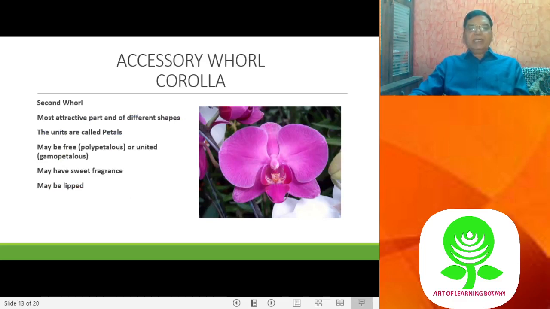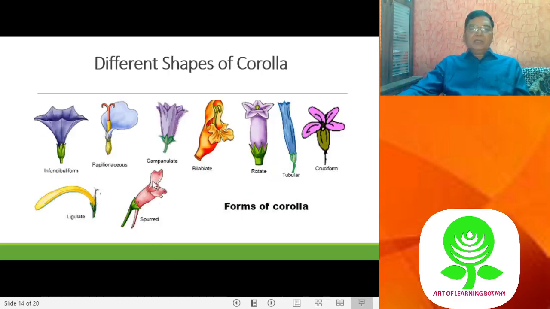It is the most attractive part, the colored part of the flower. The individual members are called the petals. Petals may be united, gamopetalous, or free, polypetalous. And you'll find various types of petals or corolla whorl. Some are bell shaped, some bi-lipped, some tubular, some cruciform.